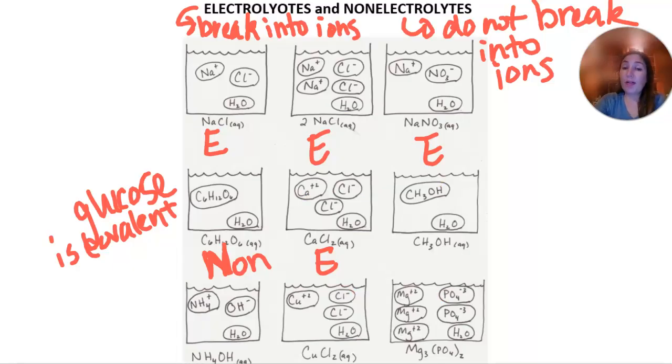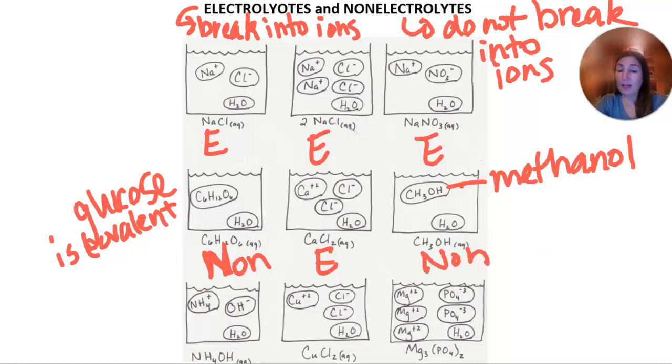Here we've got methanol. This is an alcohol, CH3OH, and it's staying together as one covalent compound. It's not an ion, so this is a non-electrolyte. It will not conduct electric current. Then we've got ammonium hydroxide. Ooh, that's a base, actually. That hydroxide is a sign of a base.